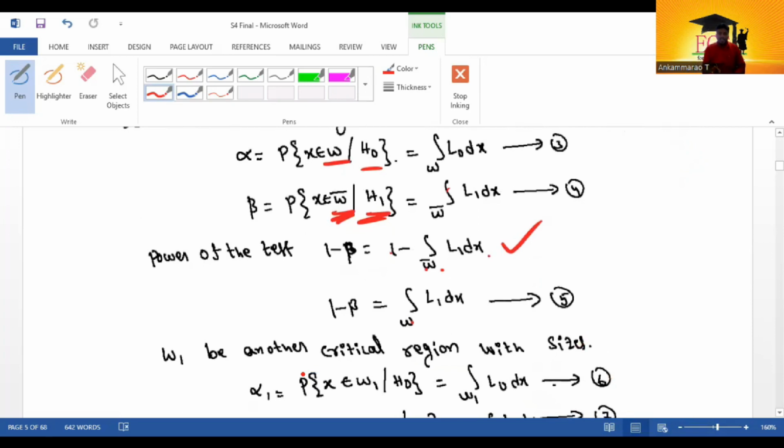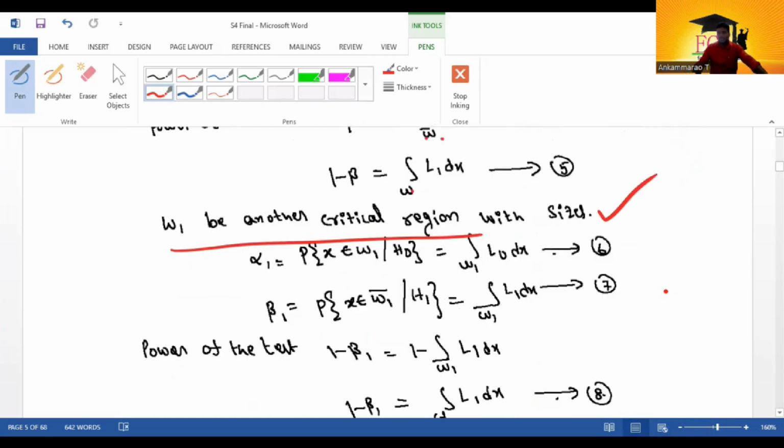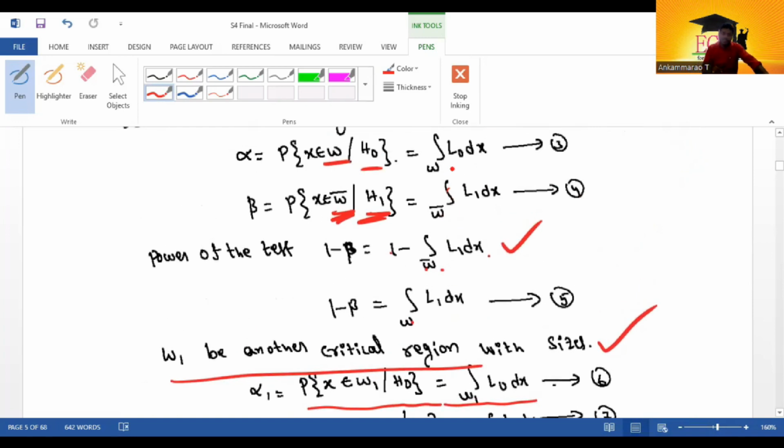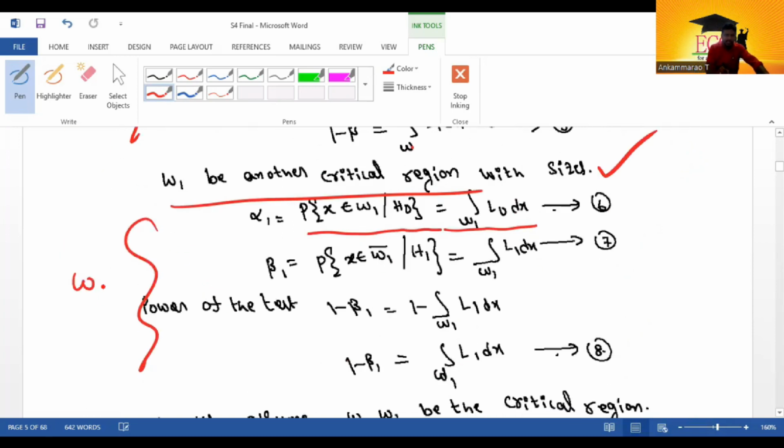And W1 is another critical region, with sizes alpha 1, beta 1 and 1 minus beta 1. What is alpha 1 here? Alpha 1 equals probability of x belongs to W1 given H0, which is integral over W1 of L0 dx. It looks like equation 3, the same, except that here the critical region is W1, so that is the only change. Beta 1 equals probability of x belongs to W1 bar given H1, equal to integral over W1 bar of L1 dx. It is equation number 7. Now the power of the test 1 minus beta 1 equals integral over W1 of L1 dx.